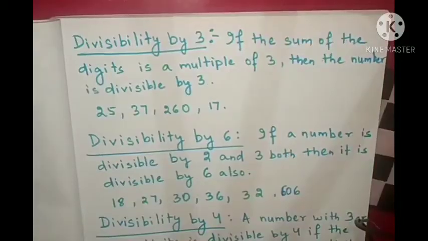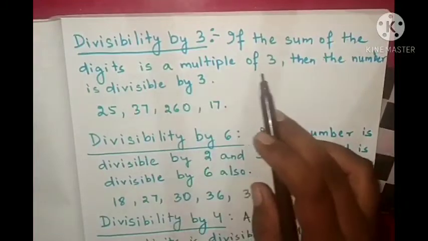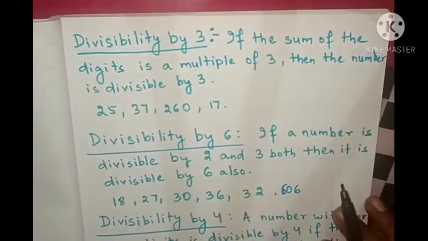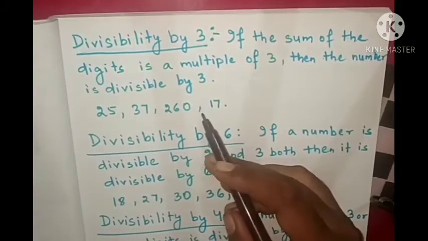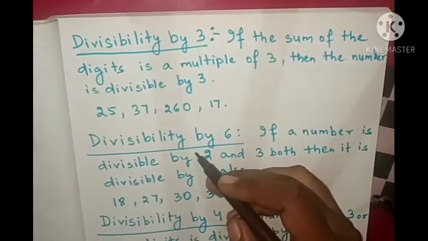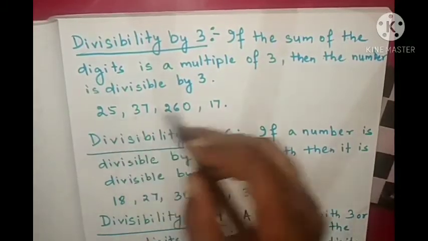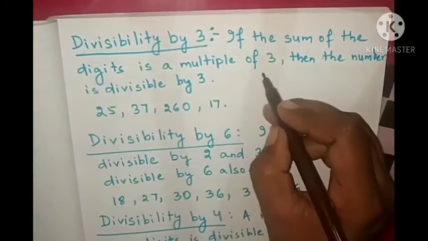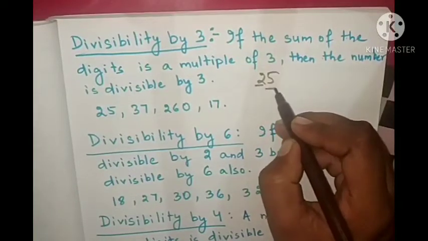Next you look at divisibility by 3. If the sum of the digits is a multiple of 3, then the number is divisible by 3. Means whatever the sum of the digits in a number. So let this be 25. We have two digits, 2 and 5.